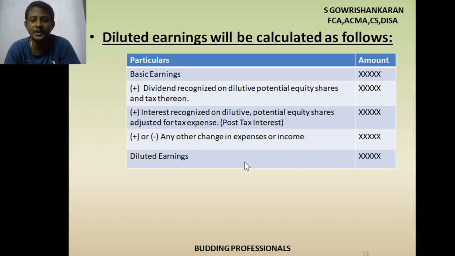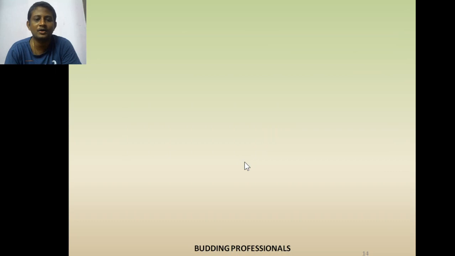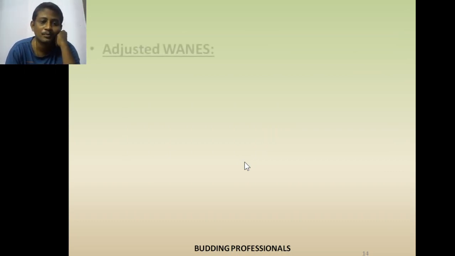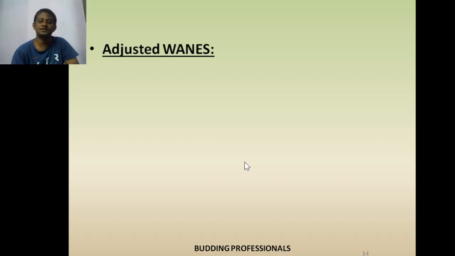Diluted earnings is the numerator. We will understand the denominator also, then we will work out the problem. Adjusted WANES. WANES means weighted average number of equity shares. Adjusted means adjusted for potential equity shares.